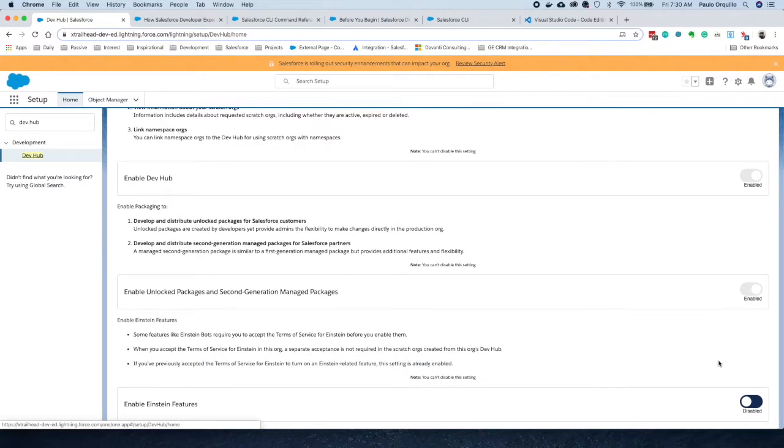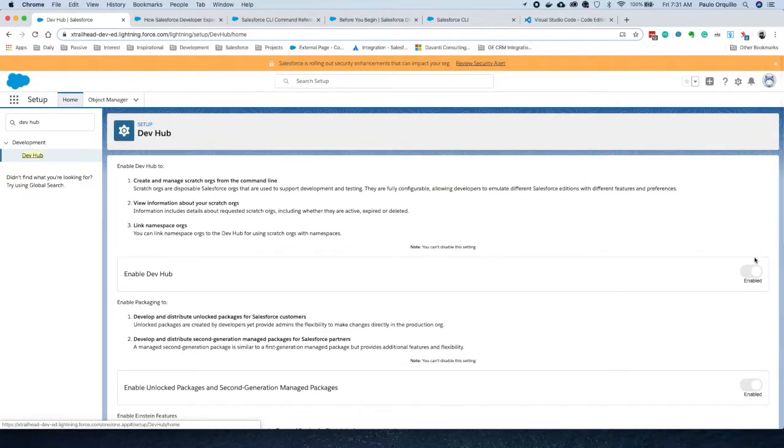There are also some other options here. If you're doing ISV and generating packages, you can enable that as well. There's also an option to enable the Einstein feature, which we'll cover later. Once that is enabled, the next thing to do is get the tools set up.